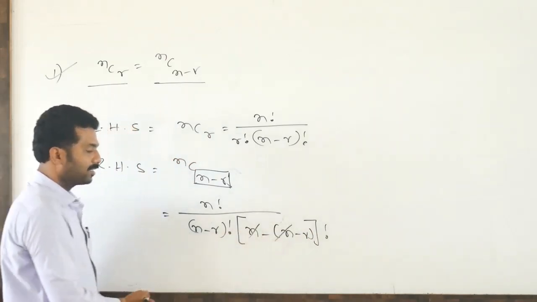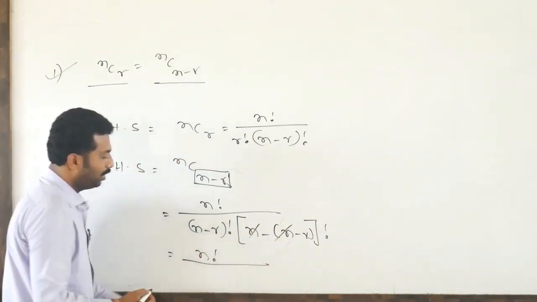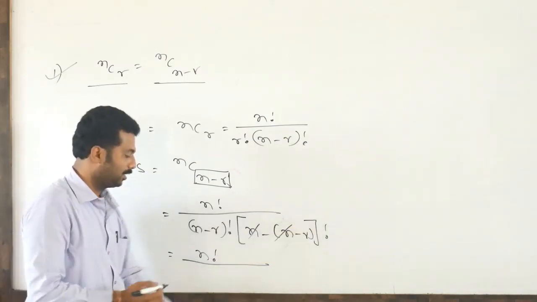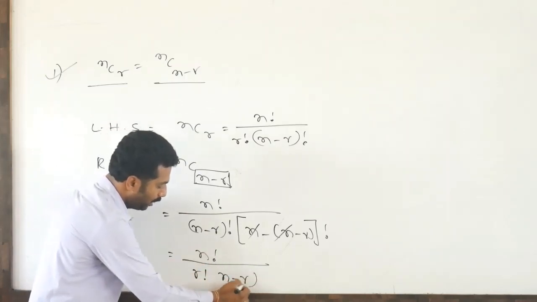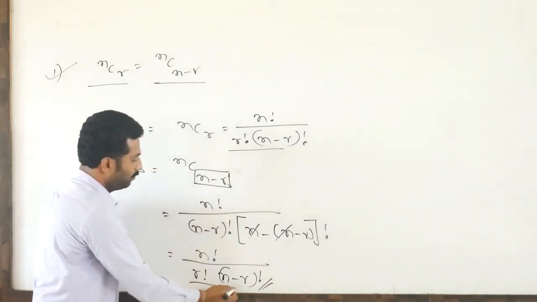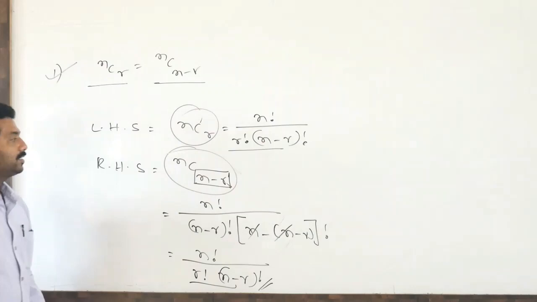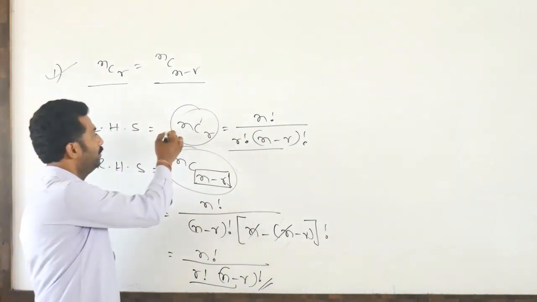Here n minus R, and minus and plus cancel, so finally this is n factorial divided by (n minus R) factorial into R factorial. See here, this one is the same. So LHS equals RHS, meaning NCR value and NC(n minus R) value are both the same.